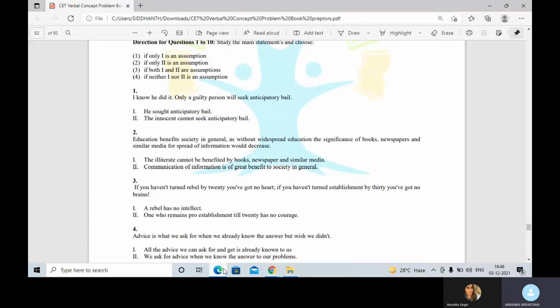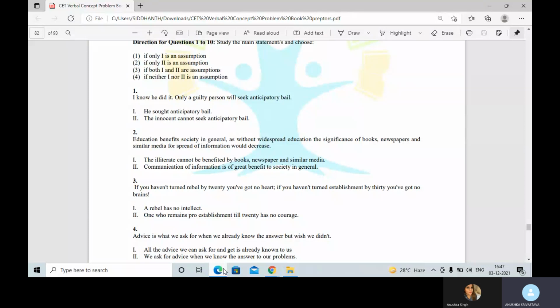Third says if you haven't turned rebel by 20, you've got no heart. If you haven't turned establishment by 30, you've got no friends. Rebel is going against something that you like. If that doesn't happen by 20, you don't have any courage. And if you haven't turned establishment, which is independent, by 30, you've not got any brains, which is intellect. So you can't assume a rebel has no intellect.